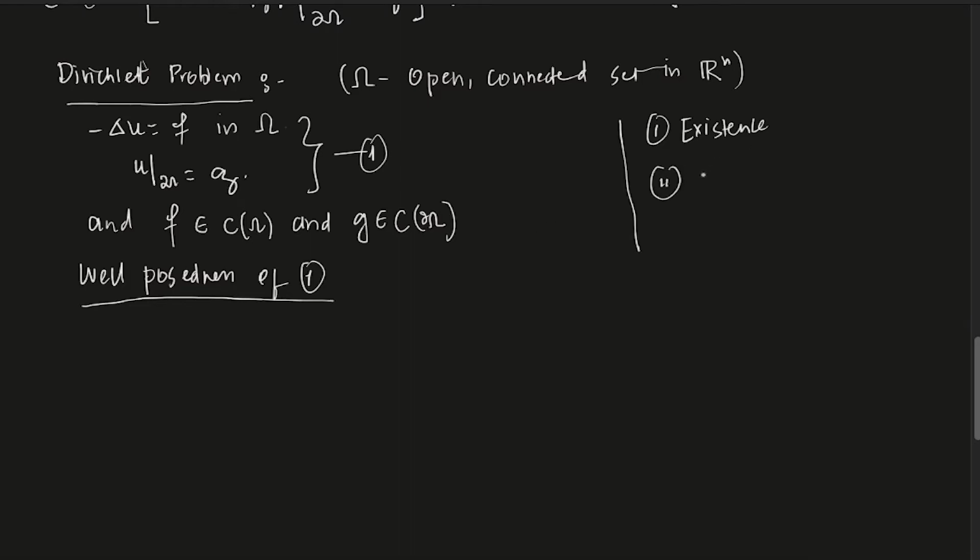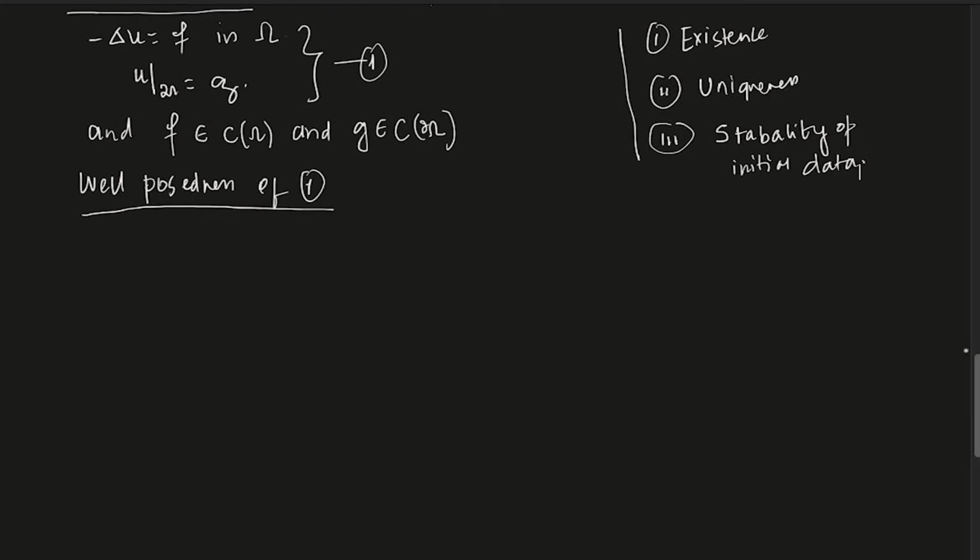Number two, uniqueness. That is, if there is a solution, is it unique? And number three is stability. Stability is, I mean, how does the solution behave? So the solution must be small when the initial data is small. So basically, let me write it as stability of initial conditions. Stability of initial data. Okay.